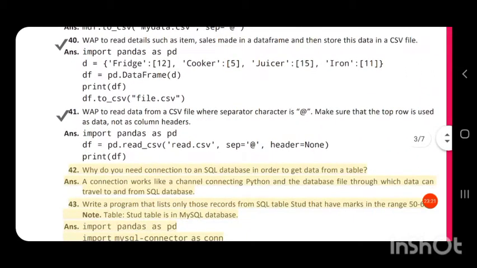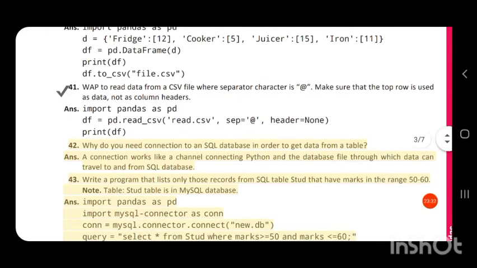Next question is, write a program to read data from a CSV file where the separator character is at. Make sure that the top row is used as data and not as a column header. So this is also familiar to you.